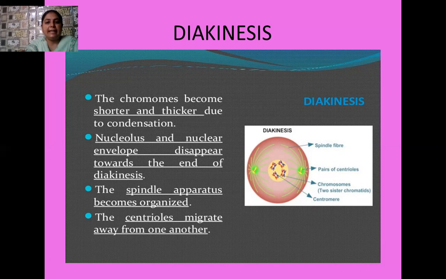Okay, students, see the diagram. The spindle apparatus starts becoming organized, and the centrioles migrate away from each other and move towards the opposite poles.